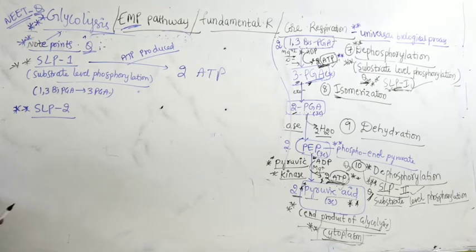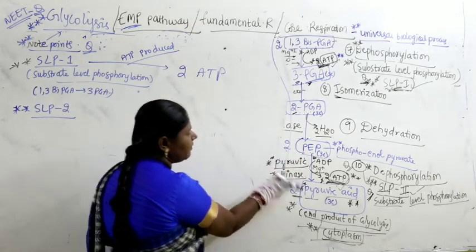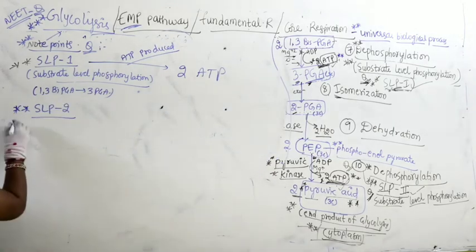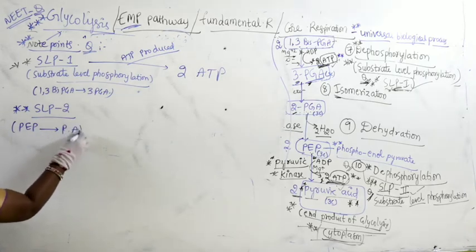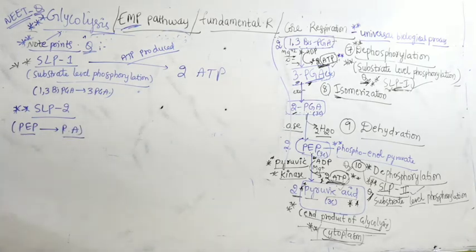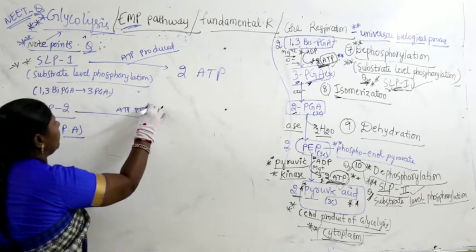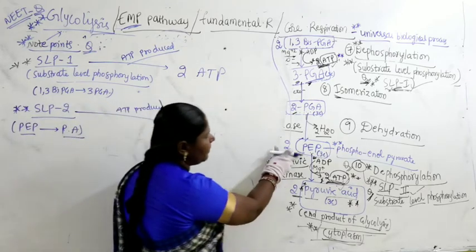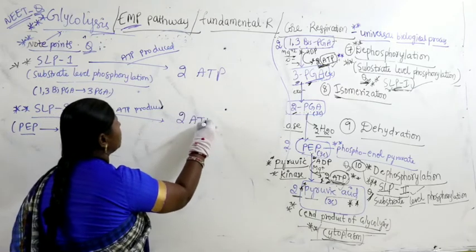Next, substrate level phosphorylation 2. That happens from where to where? Substrate level phosphorylation 2 happens from PEP to PA, that is conversion from phosphoenol pyruvate to pyruvic acid. I hope you can understand the short forms. That is substrate level phosphorylation number 2. How many ATPs are produced here? Look here, PEP to PA. How many ATPs? 2 ATPs. So here 2 ATPs are produced.